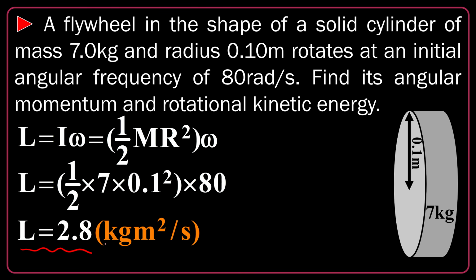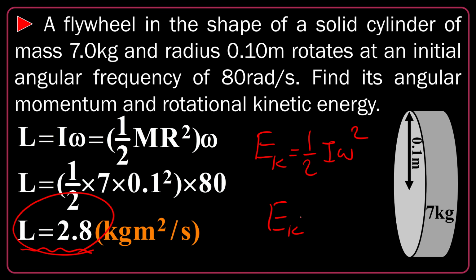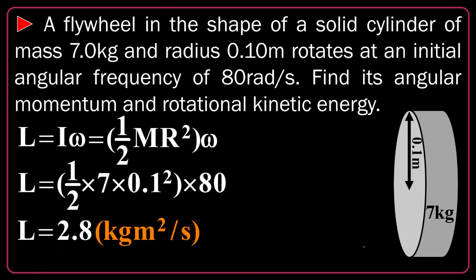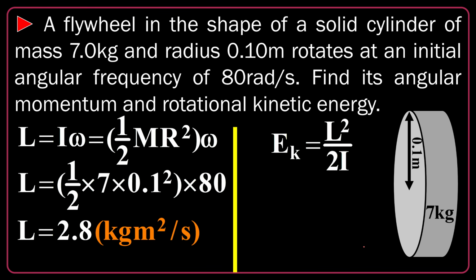On the other hand, for kinetic energy, I have two options: a half of I omega squared, or if you like, you can use this result, L squared divided by 2I. As you wish, I use this one. L squared divided by 2I. Then I plug in the values. Just remember here, we should find I because we need it.